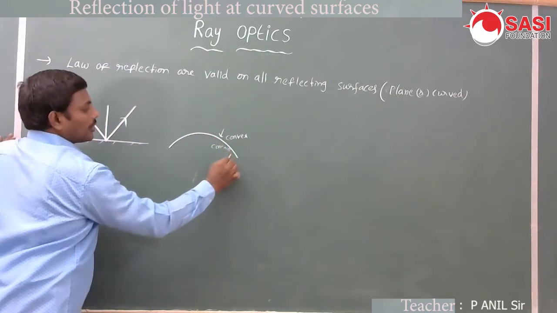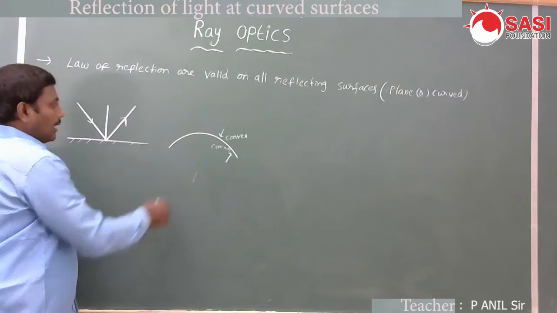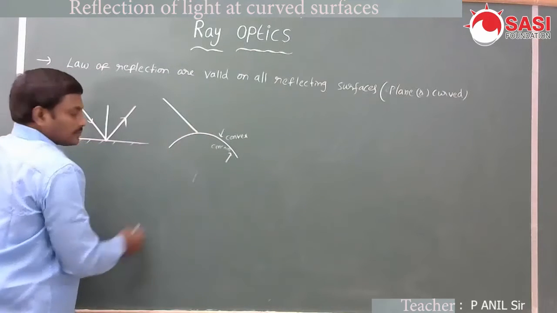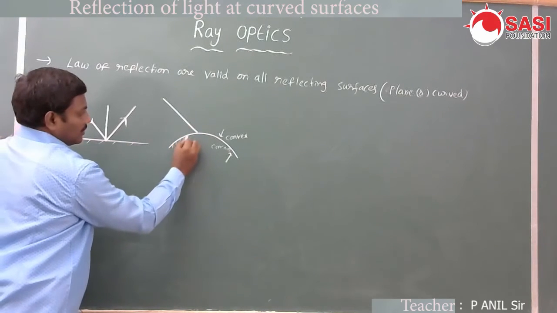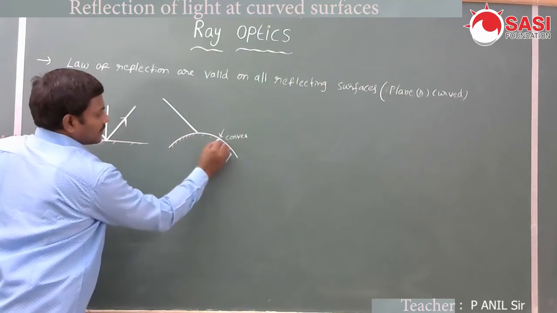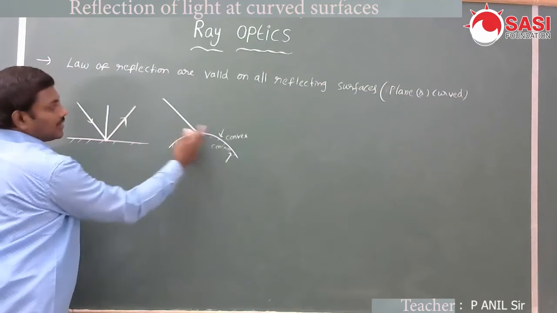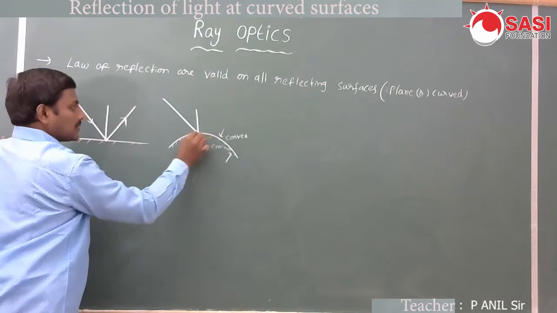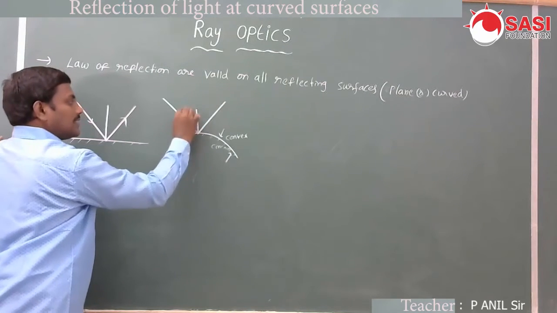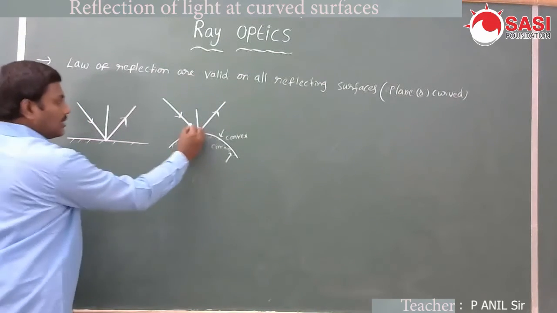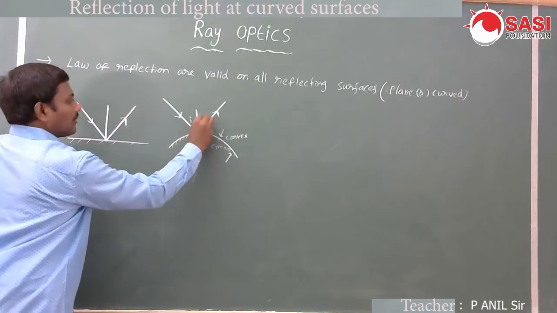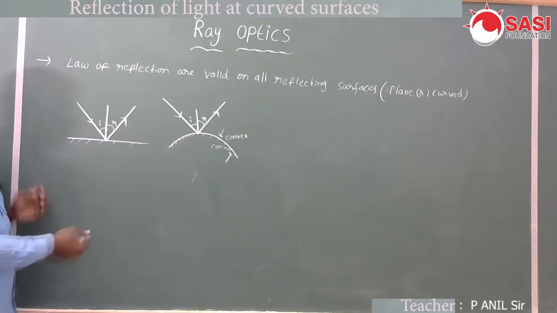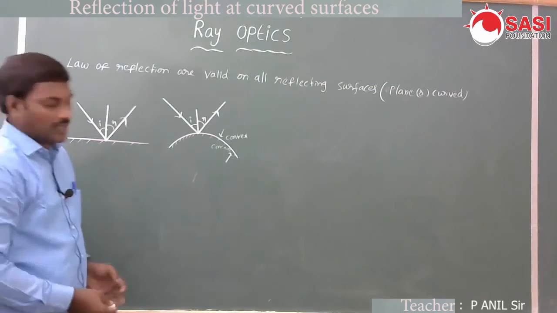Light is incident on a convex surface. The concave surface is silvered here. This is the normal at the point of incidence. This is the incident ray. This is the reflected ray. Here also angle I is equal to angle R. Here also the laws of reflection are valid.